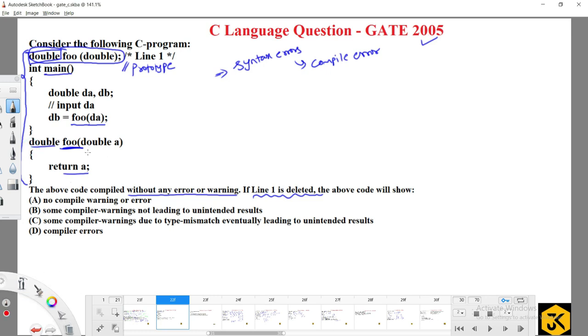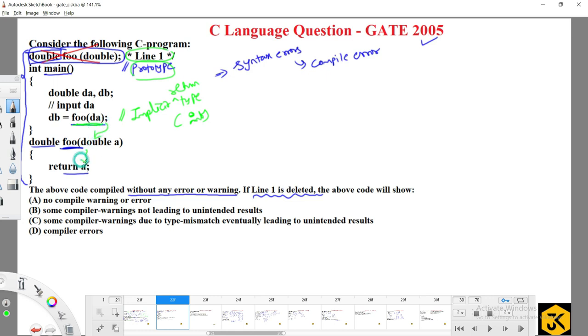But the thing is, they are going to remove this line one. Now we are calling the function foo. Then the compiler searches for the prototype. Does any prototype exist here? No, because we removed line one. After removing line one, the compiler will think that there is no prototype defined. Then it will take the implicit return type of the function. The implicit return type of the function is integer.